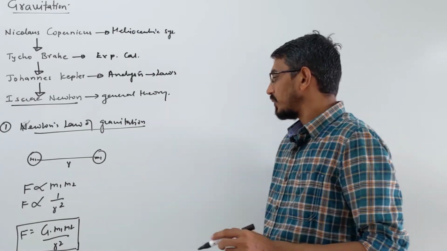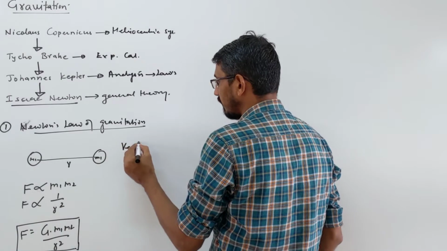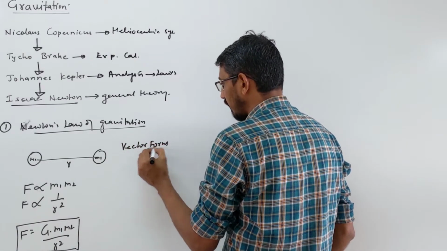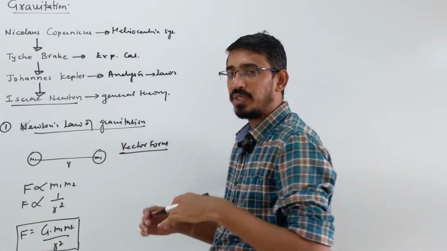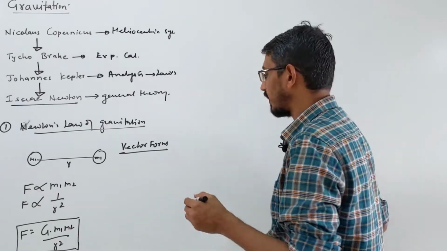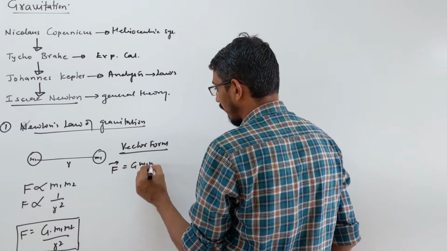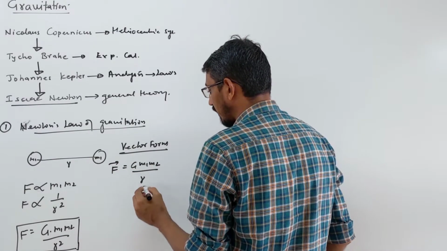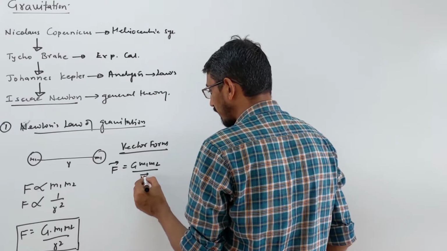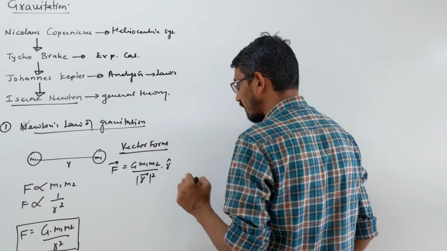If you want to write this formula in vector form, how do you write it? In vector form you just have to add direction here. You multiply with the unit vector, and that becomes your vector form. So you write F vector is equal to G m1 m2 upon r square, into r cap, where r cap is called a unit vector.